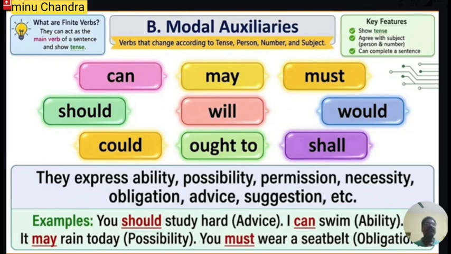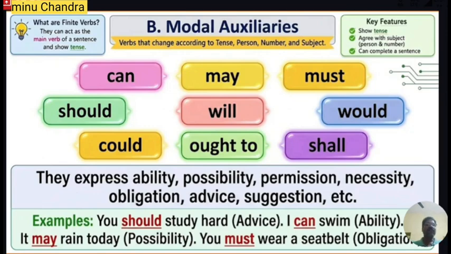For example, "We should study hard." Here the word "should" indicates advice. "I can swim." So here "can" expresses my ability. "It may rain today." The word "may" indicates possibility. "You must wear a seat belt." This is an obligation or our responsibility. So the words which express ability, possibility, permission, necessity, obligation, advice, and suggestion are called modal auxiliaries.